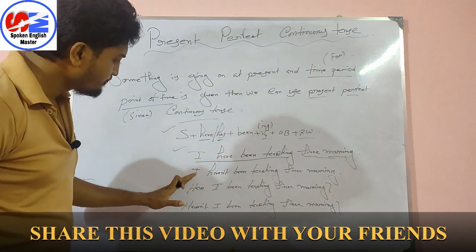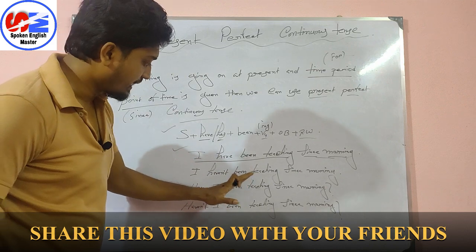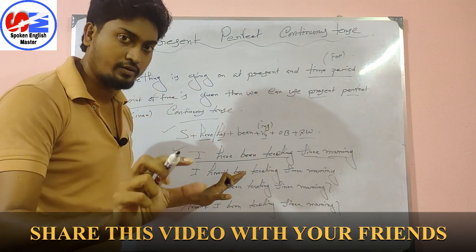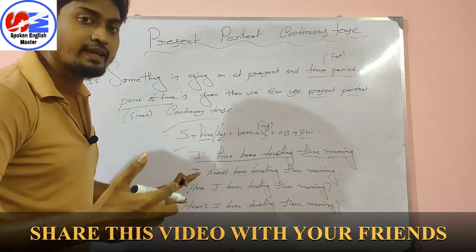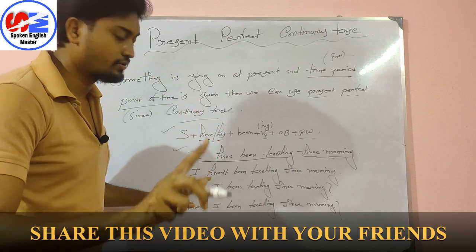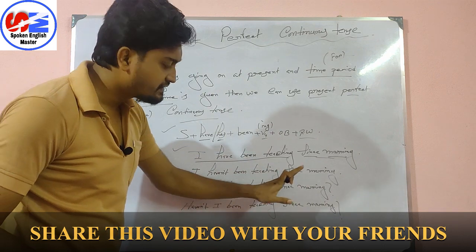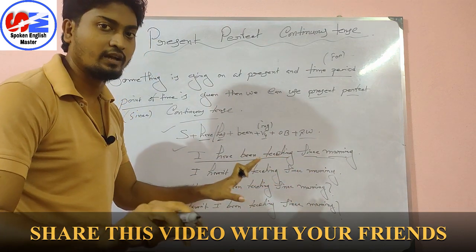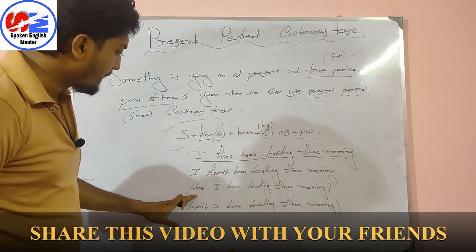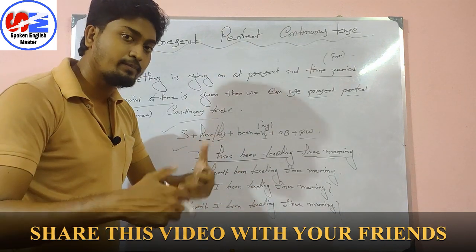Okay, second part is I haven't been teaching. I haven't been means I have not been. So while speaking we will say I haven't, not I have not. What we have to say? I haven't been teaching since morning. मैं सुबह से नहीं पढ़ा रहा हूँ. Okay, have I been teaching since morning? क्या मैं सुबह से पढ़ा रहा हूँ?